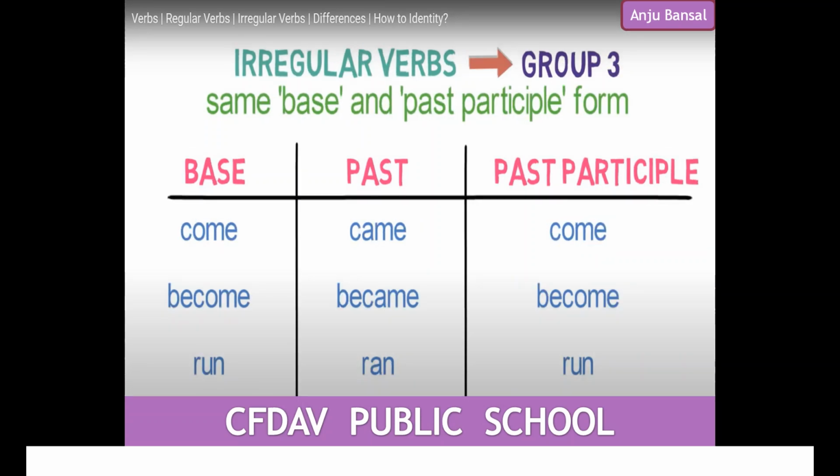Now here is your third group of irregular verbs, and what do you notice here? That the present tense, the base form and past participle are the same, but in the past form it changes. Let us see the first example. In the base, in the present tense, we use it as come. When you change it to the past, it changes to came.